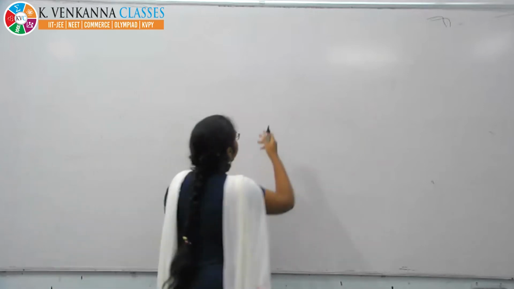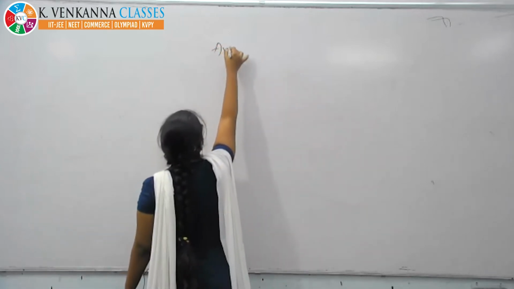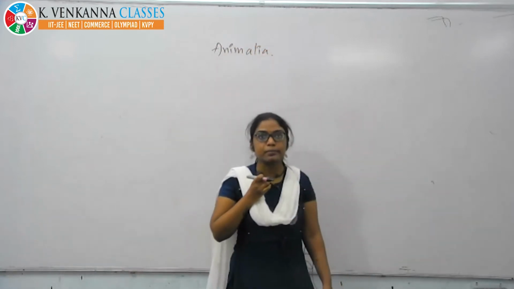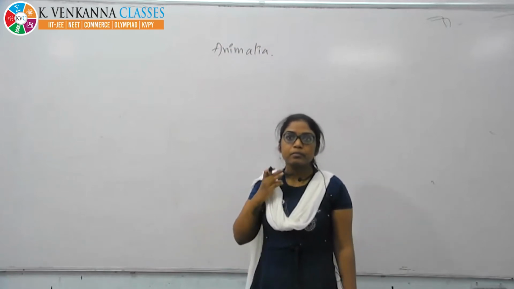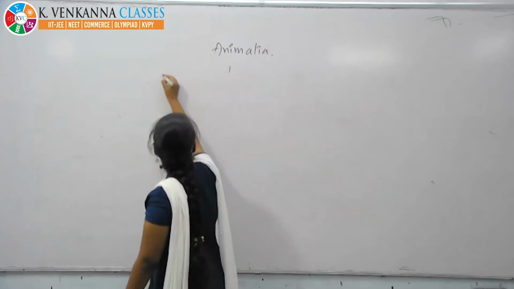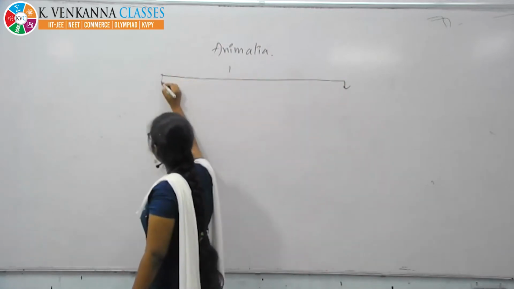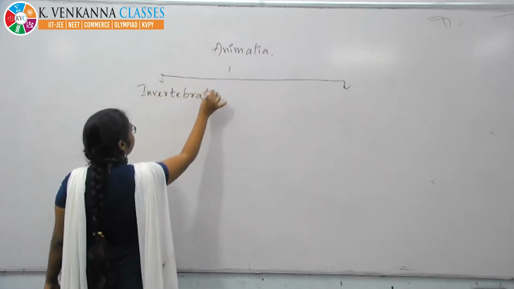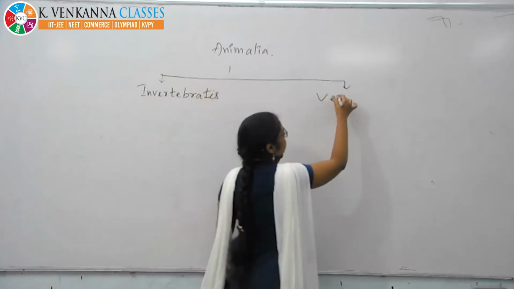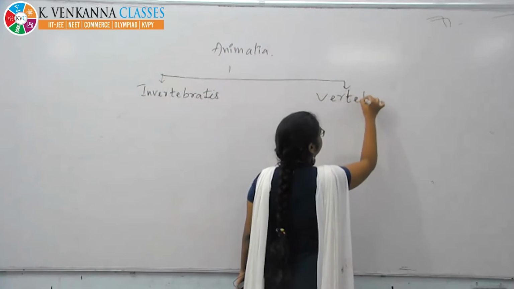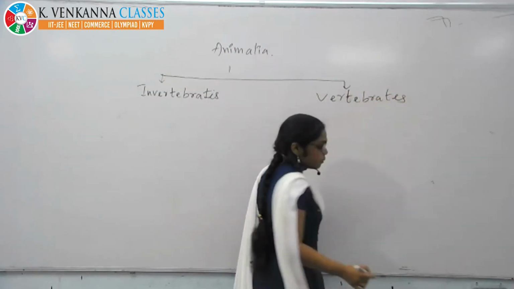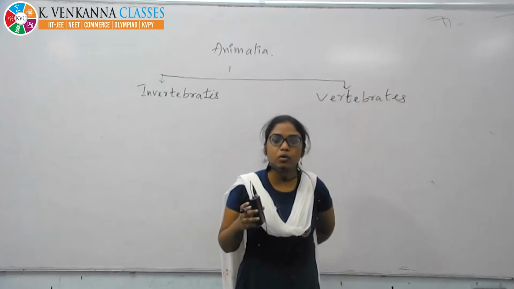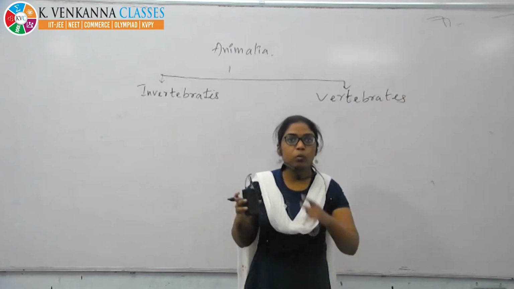Okay. Next, coming to Animalia. How are they divided? They are divided into two types. Animalia, all the animal kingdom, is divided into two types: invertebrates and vertebrates. Vertebrates means they have a vertebral column, like a supporting one. We are vertebrates. What about the invertebrates?